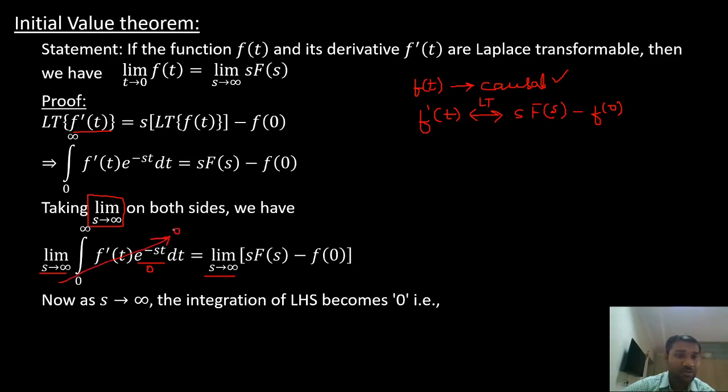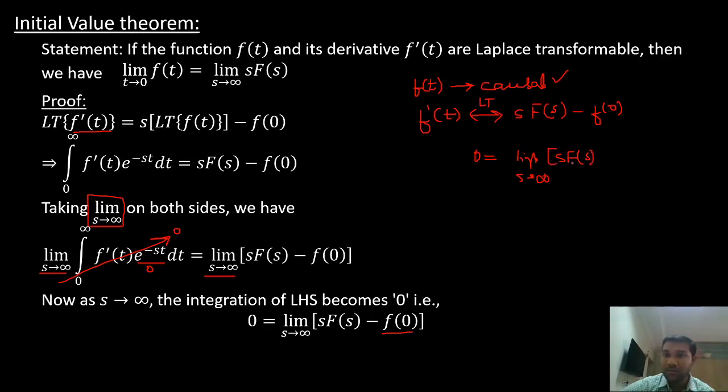So my left hand side I'm replacing with 0, so 0 equals my right hand side. Now this f of 0 is independent of s, so I can get it outside the limit. So what can I write? I can write 0 equals limit s tends to infinity s into F of s,